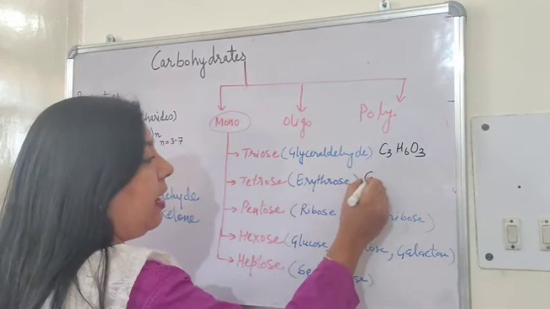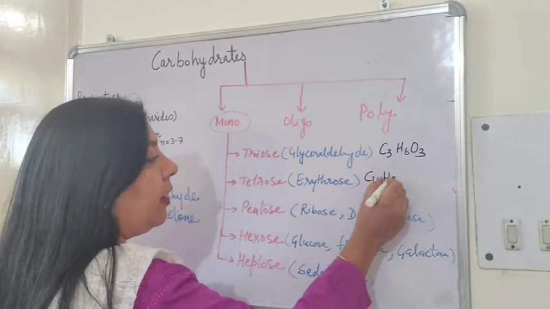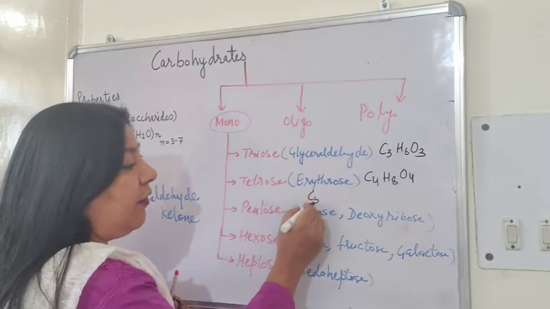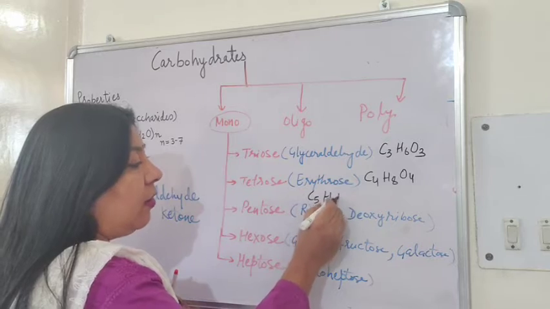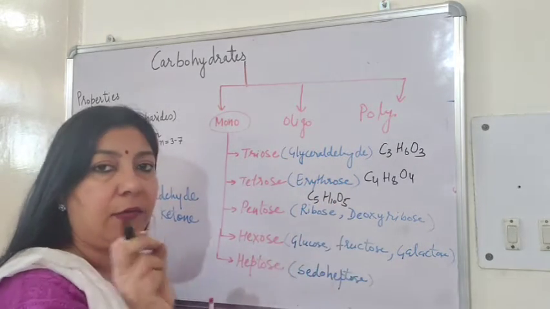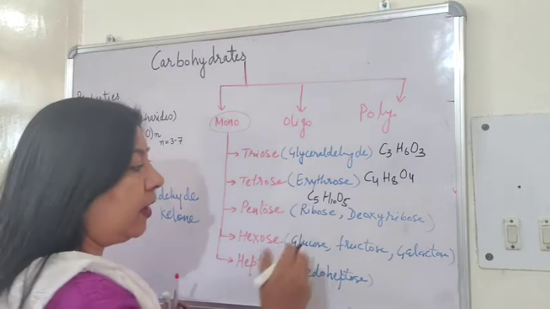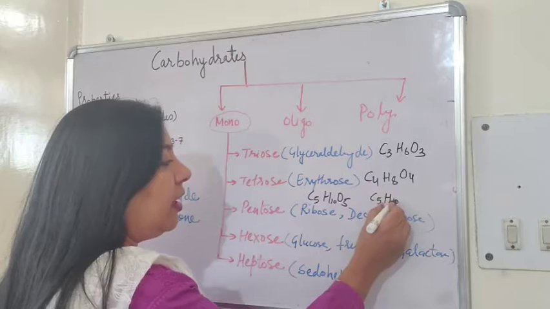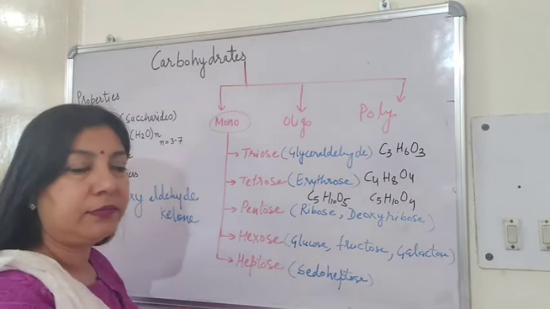Okay. Same way, tetroses will be C4H8O4. Pentoses will be C5H10O5. This is deoxy. One oxygen is less. Therefore, it will be C5H10O4.